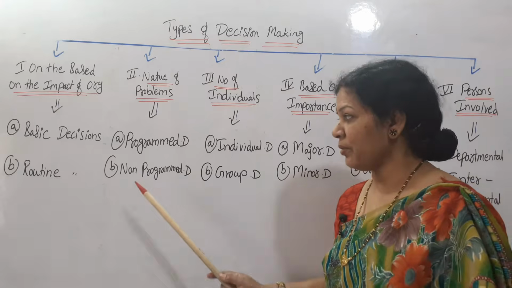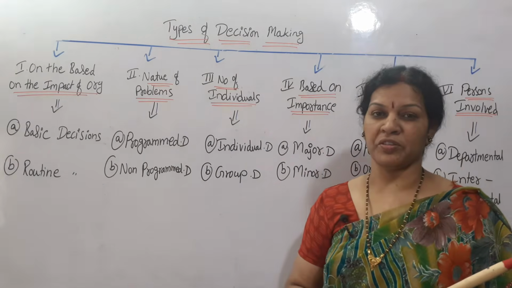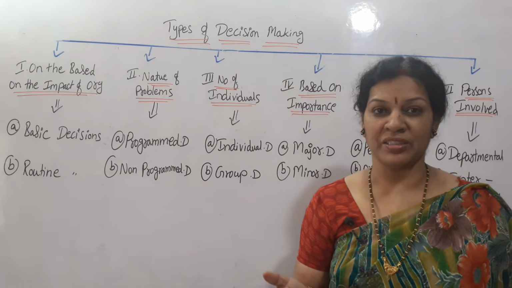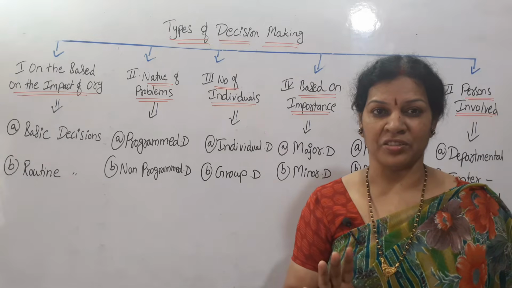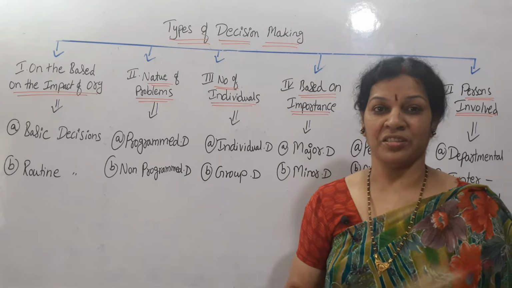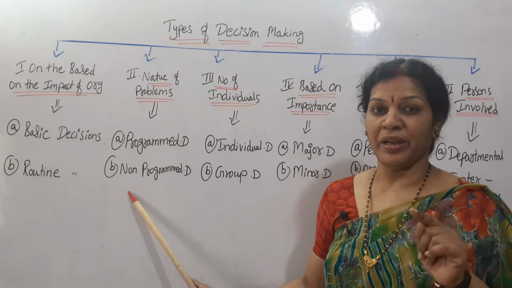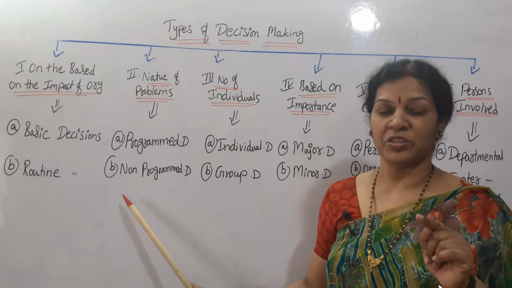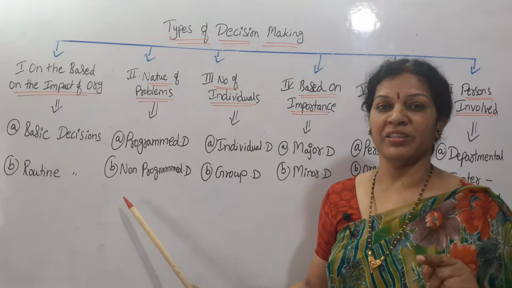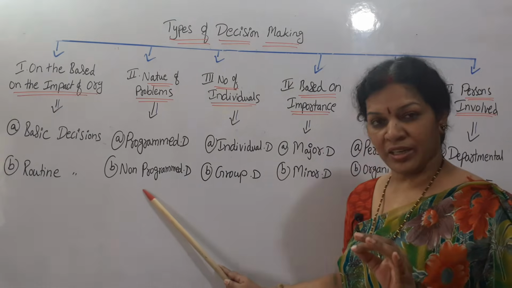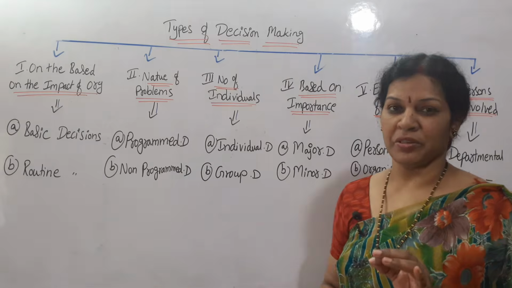That process we have to follow for non-programmed decisions, because first time we are seeing this problem, it is unstructured. We need to be very careful, identify the problem, and the best alternative has to be identified, taking the experts' advice. All these things are involved in non-programmed decisions.